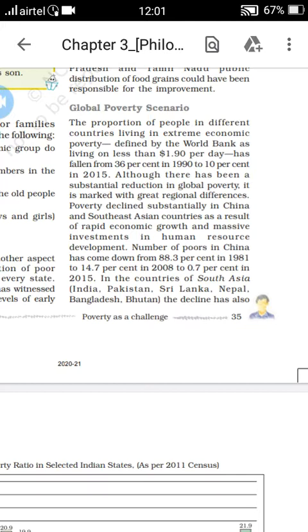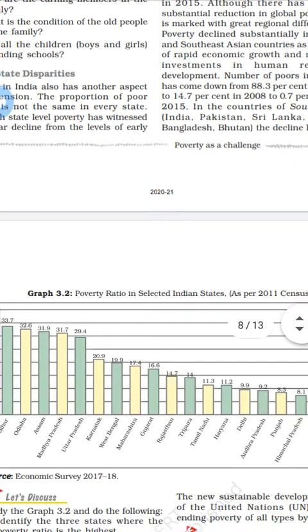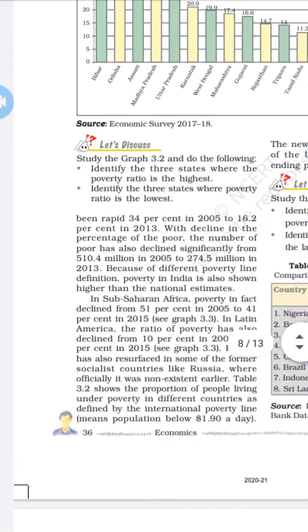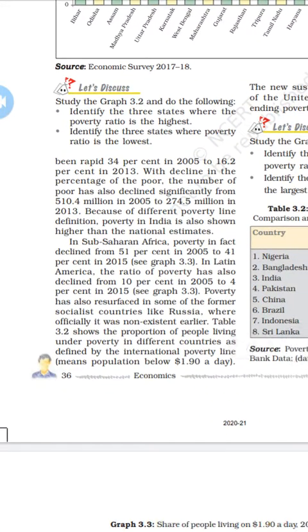We are discussing economics, the third chapter, Poverty as a Challenge. Yesterday we discussed the global poverty scenario. The same subtopic we are going to discuss today also. Here they have given some calculations about poverty, and how it has been reduced in some other countries also.